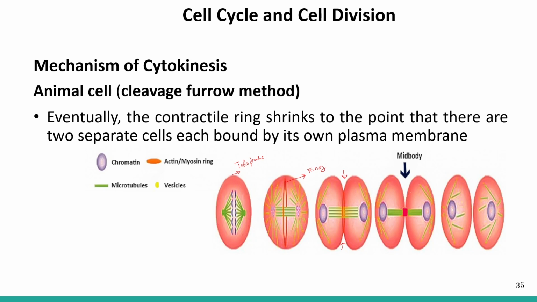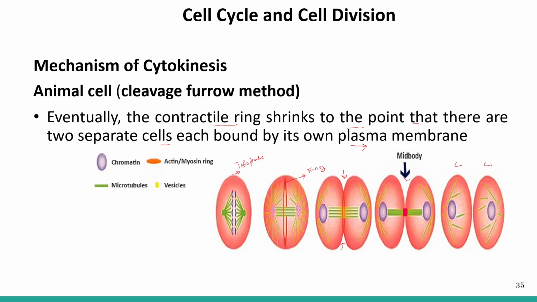And what happens later on? It shrinks to a point that two separate cells are formed, which have their own plasma membrane. Eventually, the contractile ring shrinks to a point that there is formation of two separate cells in the end, and both the cells have their own plasma membrane.